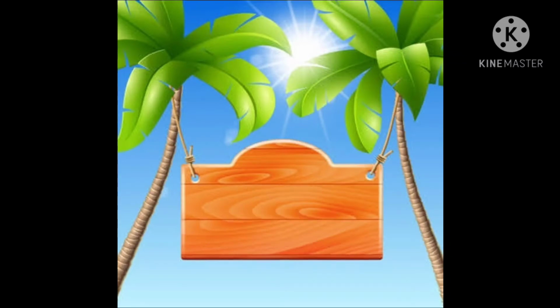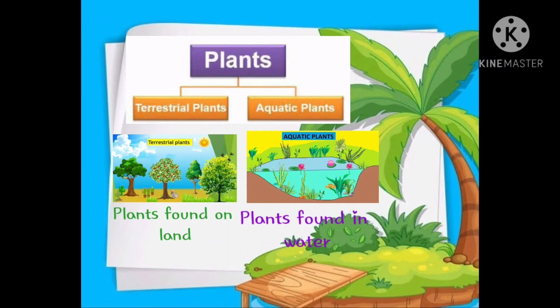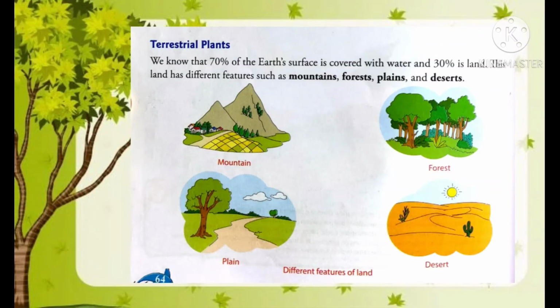So, let's start. First of all, let me tell you about the types of plants. Students, there are mainly two types of plants. First is terrestrial and second is aquatic plants. Now, what are these terrestrial and aquatic plants? Terrestrial plants are those which are found on land, whereas aquatic plants are those which are found in water. Let's first study the terrestrial plants in detail.